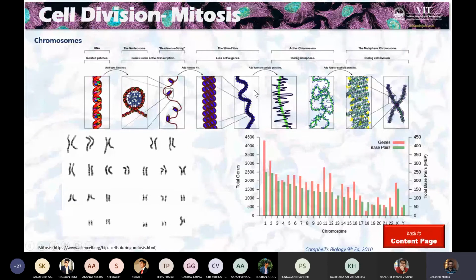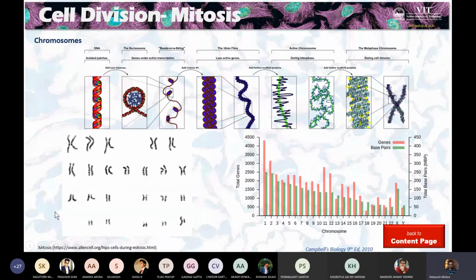This level of compaction again undergoes another, there are some scaffolding proteins which again fold these threads together, which are already twined, and then the scaffolding protein allows further compaction. More scaffolding proteins join there, meaning gluing or scaffolding protein, whatever you can say. And finally, it can end up in a very thickly stained, thick chromosome.